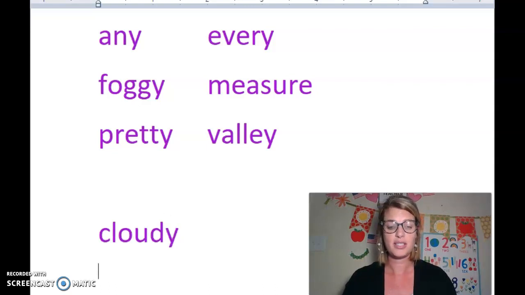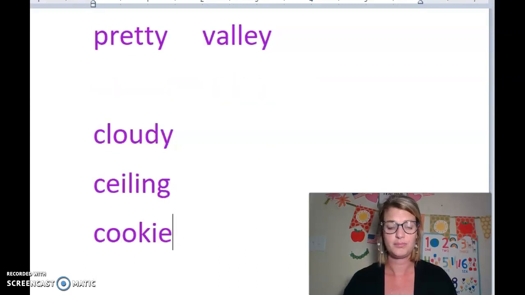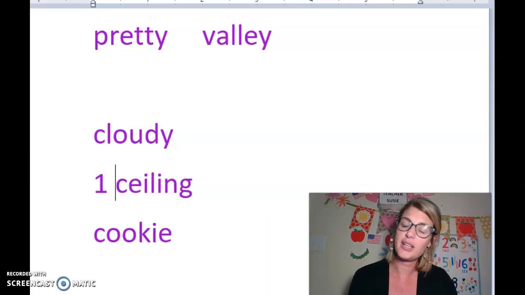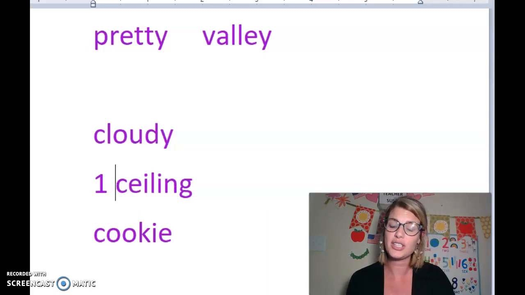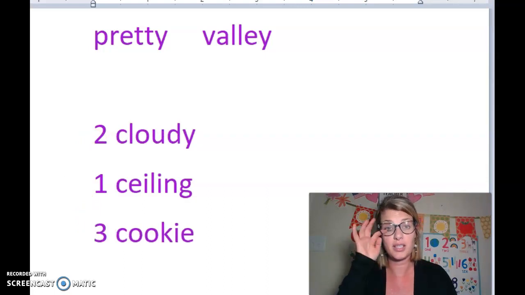So where you see ceiling, we're going to put a 1. Now we're looking at cloudy and cookie. Cloudy is CL and cookie is CO. I know that L comes before O in ABC order, so cloudy would be our second word and cookie our third word.